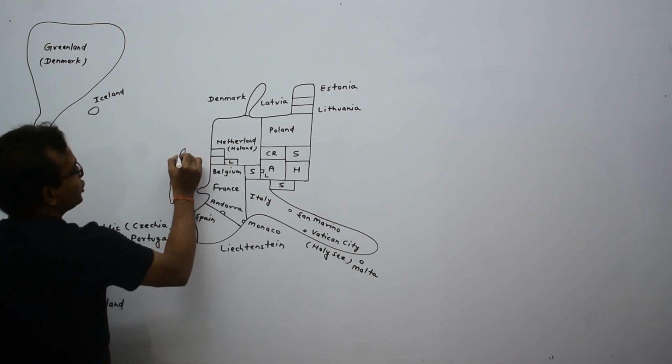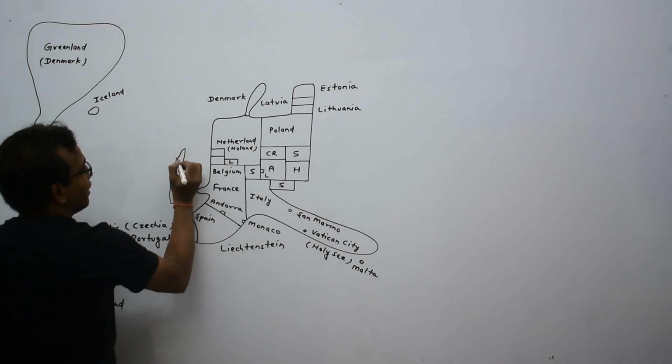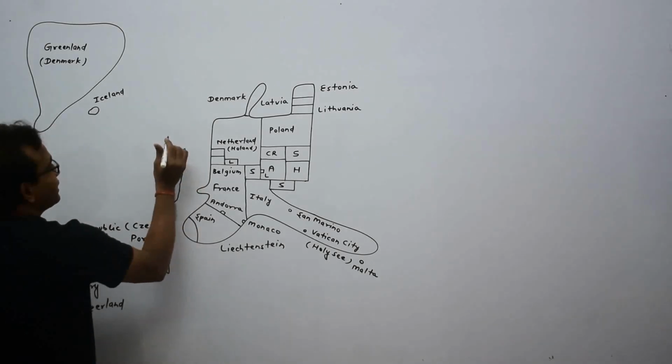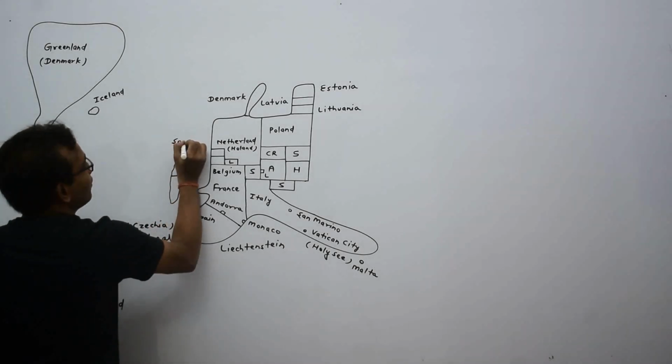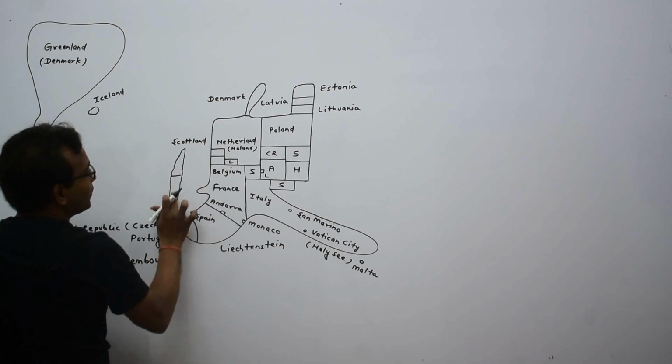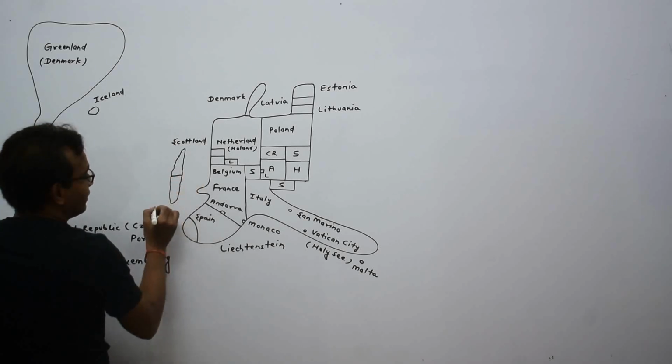Okay. Here is a country. The upper portion of this country is Scotland. And the lower portion of this country is England.